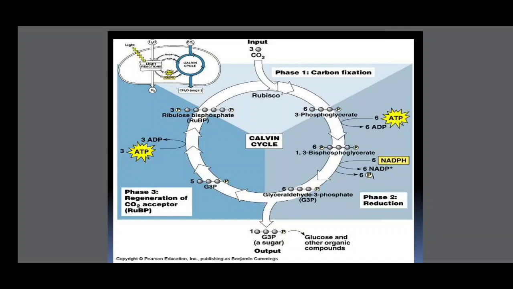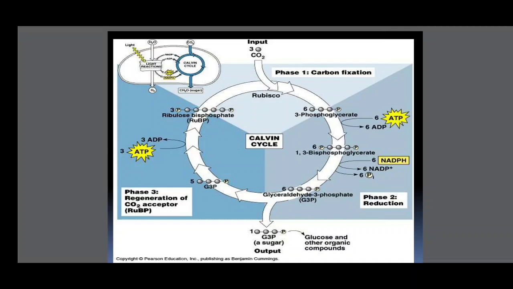In this regeneration of ribulose bisphosphate, 3 ATP are utilized. So the total cycle shows 3 carbon dioxide molecules converted into sugar, and finally 3 molecules of ribulose bisphosphate are regenerated.